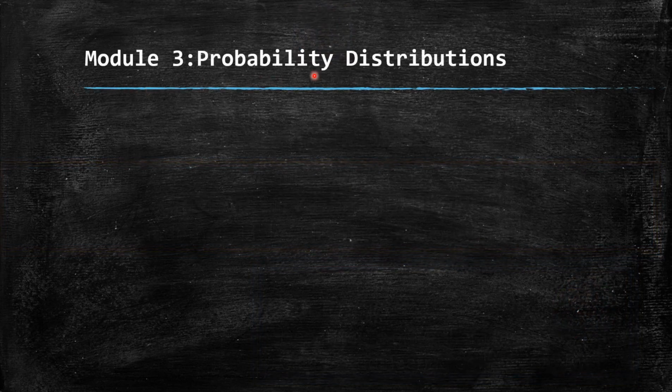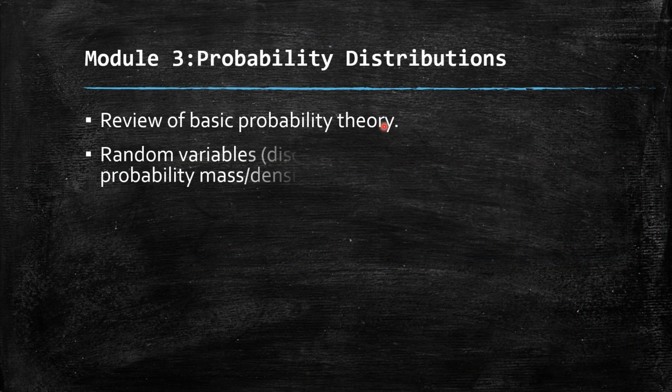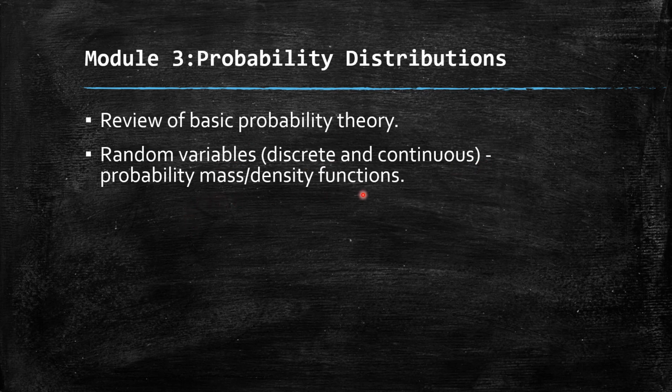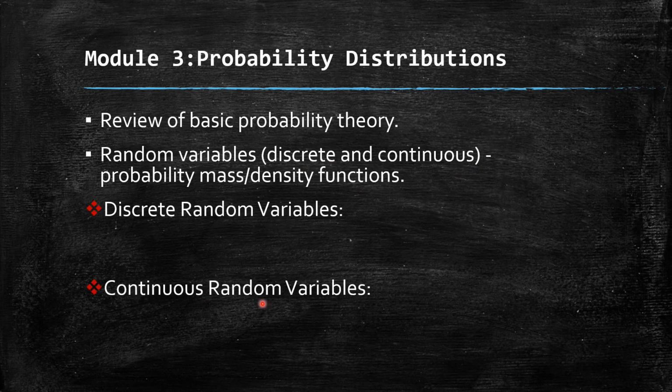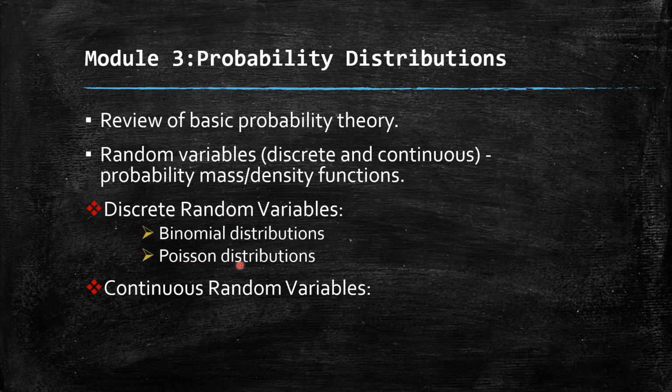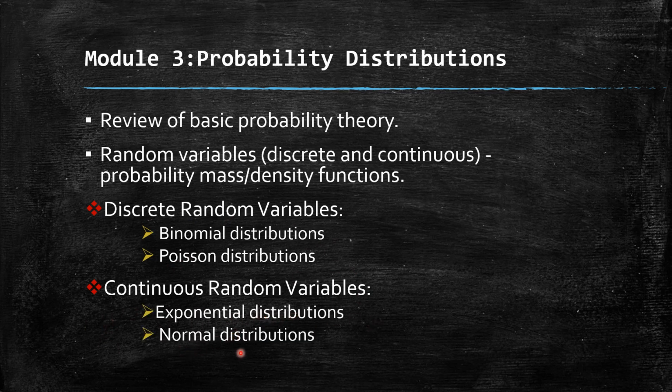Module 3, probability distributions, comprises a review of basic probability theory, random variables, discrete and continuous random variables, and probability mass or probability density function. Under random variables, we are taking discrete random variables and continuous random variables. Under discrete random variables, we take two distributions, binomial distribution and Poisson distribution, and under continuous random variables, exponential distribution and normal distribution.